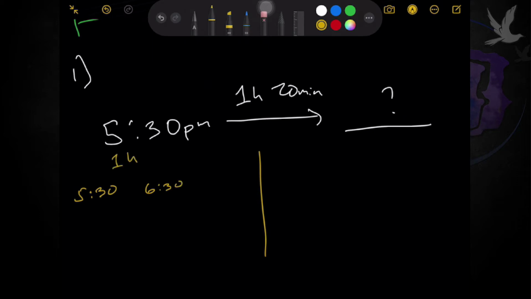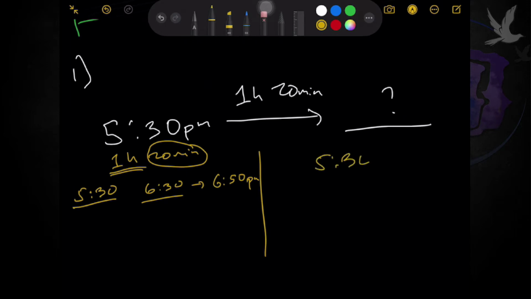Because the given is 1 hour and 20 minutes. We skipped 1 hour, so from 5:30 it became 6:30. And add 20 minutes to 6:30. That will lead you to 6:50 p.m.